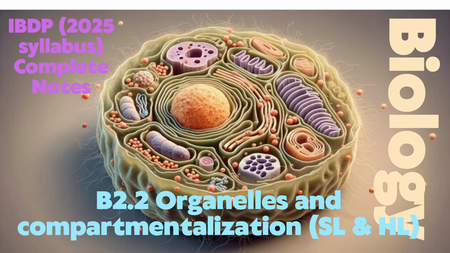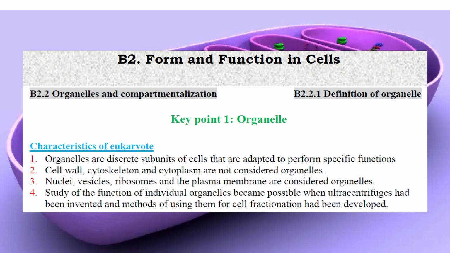Before we talk about the cell membrane, the plasma membrane, now we talk about the organelles, how compartmentalization has been done in a cell. When you talk about organelles, we have to remember it's only for eukaryotes, not prokaryotes. Organelles are discrete subunits in the cell, so each performs a specific function. The cell wall, cytoskeleton, and cytoplasm are not considered organelles.